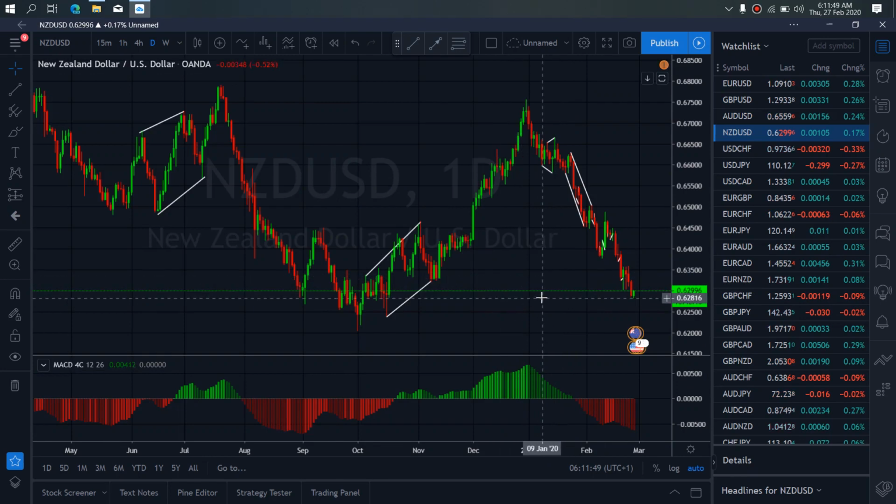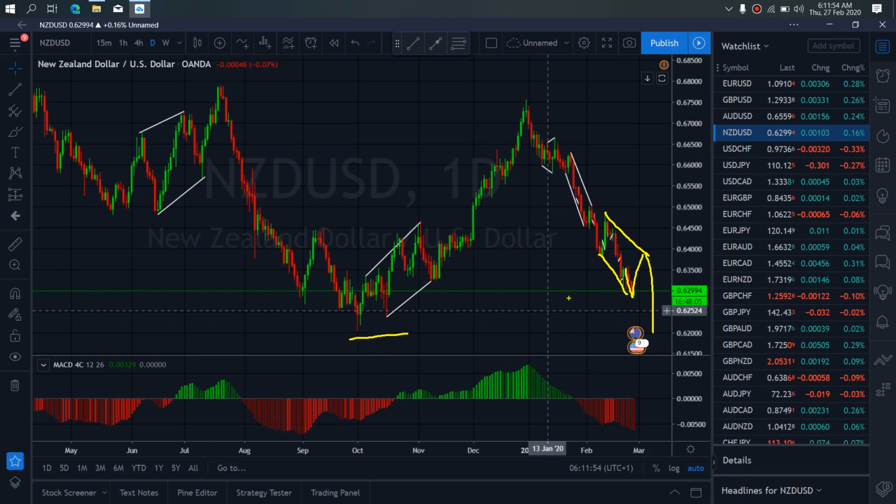On New Zealand dollar for today, New Zealand dollar is still dropping downside. Although we expect it to start an up momentum to make this a running flat before it will drop to tag this low. But this buy is yet to surface.